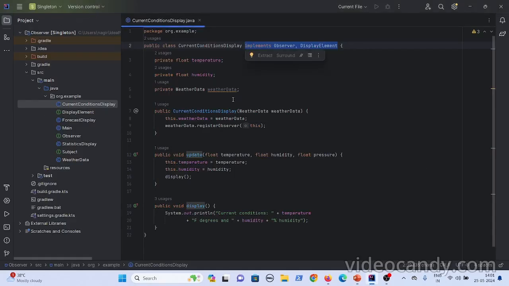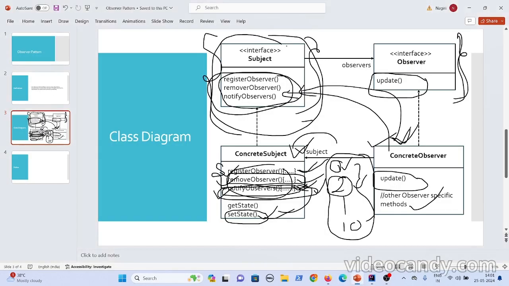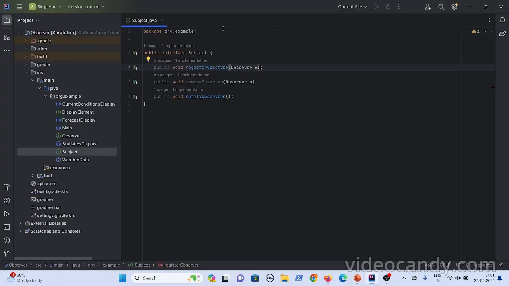Now if you see, I was explaining you about the weather data, right? So what happens is, first I created an interface for the subject. So you can see it here, right? There should be an interface for the subject, in which you declare these methods as abstract, okay? Now here, I created a subject, and I have added three methods: register observer method, remove observer method, and notify observers method.